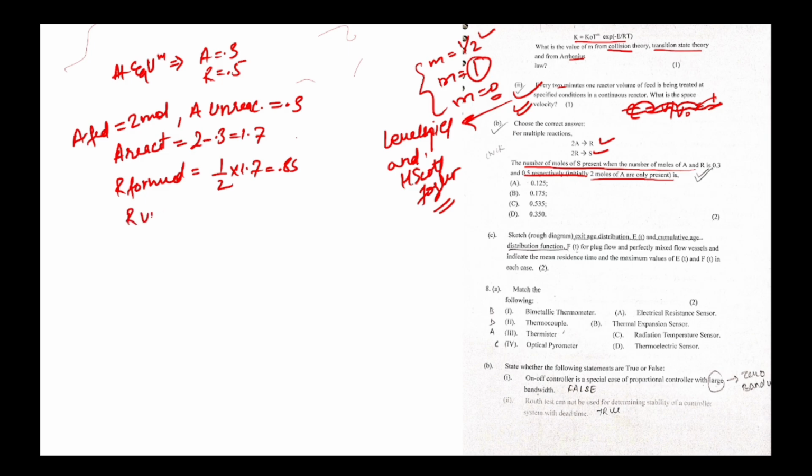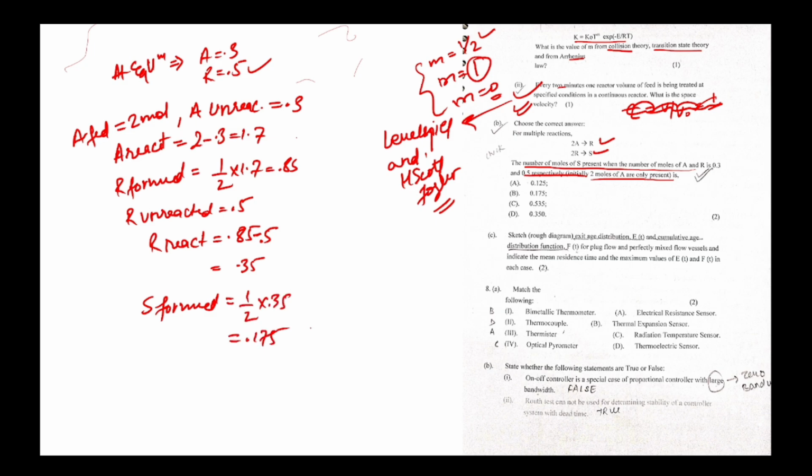R unreacted is 0.5 at the end of the reaction. R reacted is 0.85 minus 0.5, equal to 0.35. So S formed is 1/2 into 0.35, which is 0.175. Yes, 0.175. You can solve this question. I'm skipping it. So BDAC is written here.